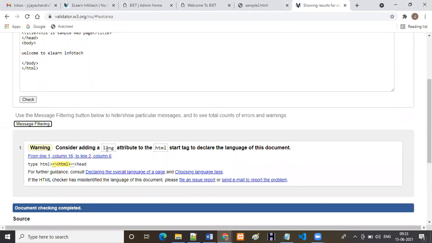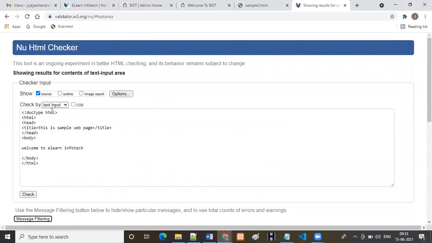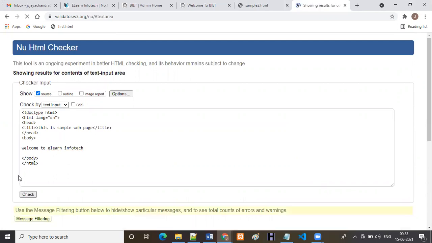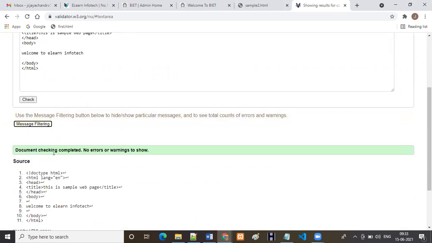It says to consider adding a language attribute in the HTML tag. That means in the HTML tag, they're asking you to use the language attribute. Which language are we using? English, so you have to maintain English. Now see, just click and check one more time. Documentation checking completed, no errors or warnings to show.